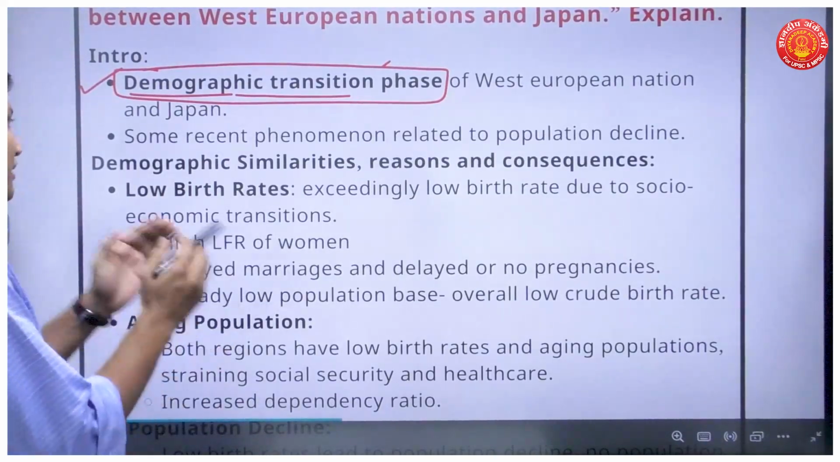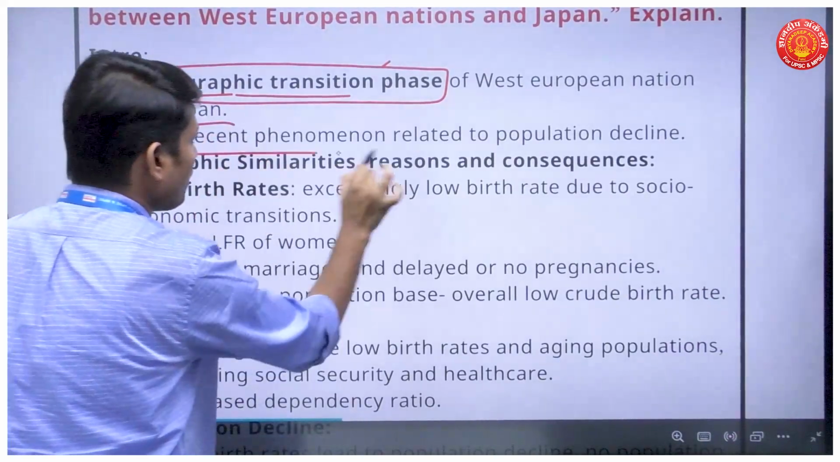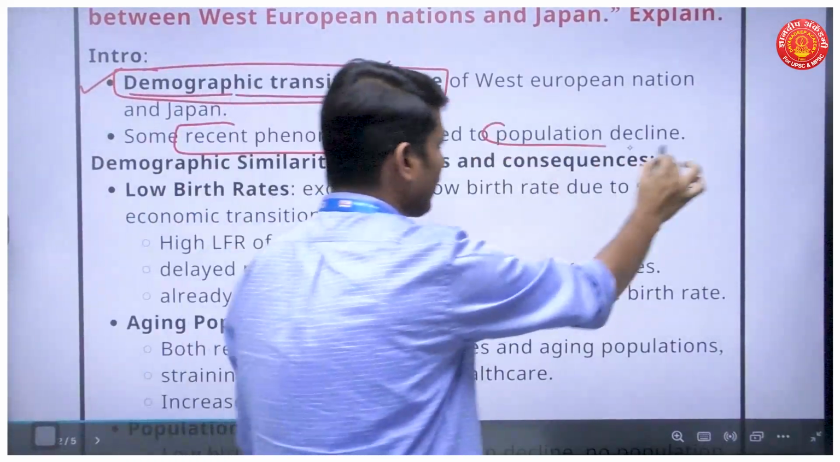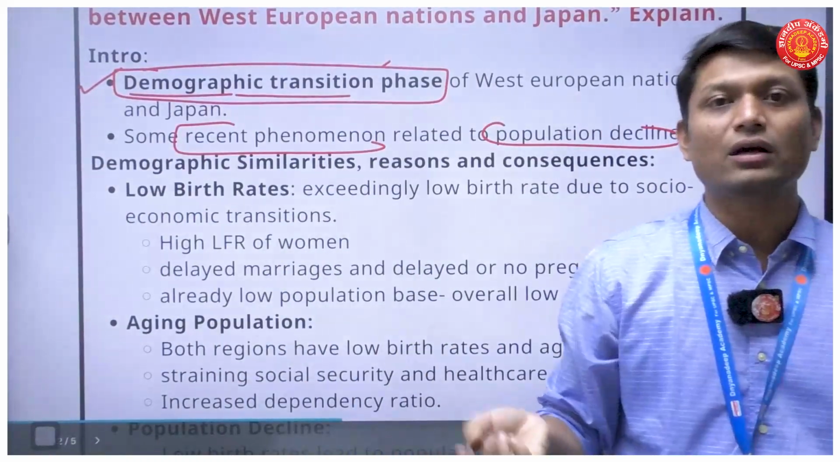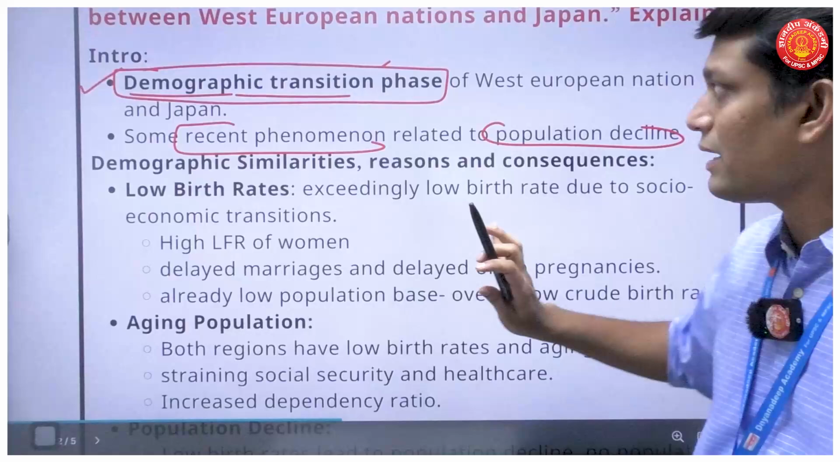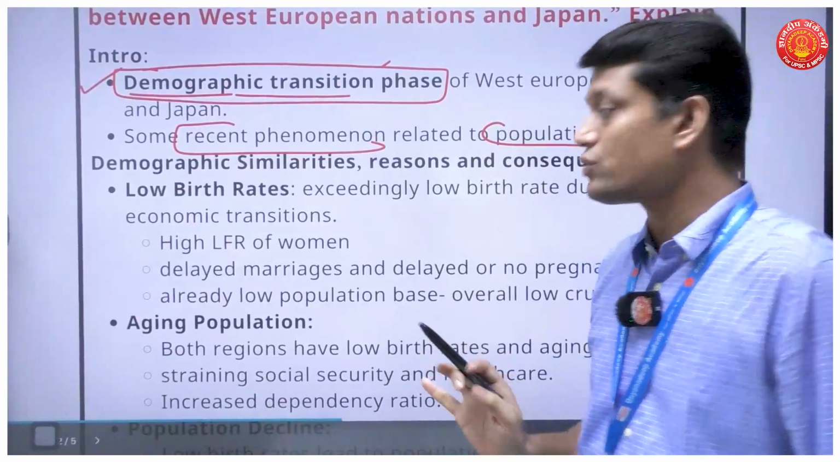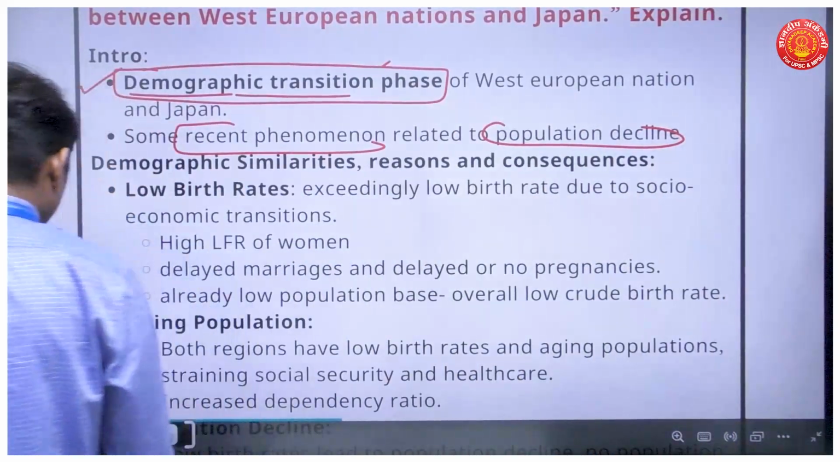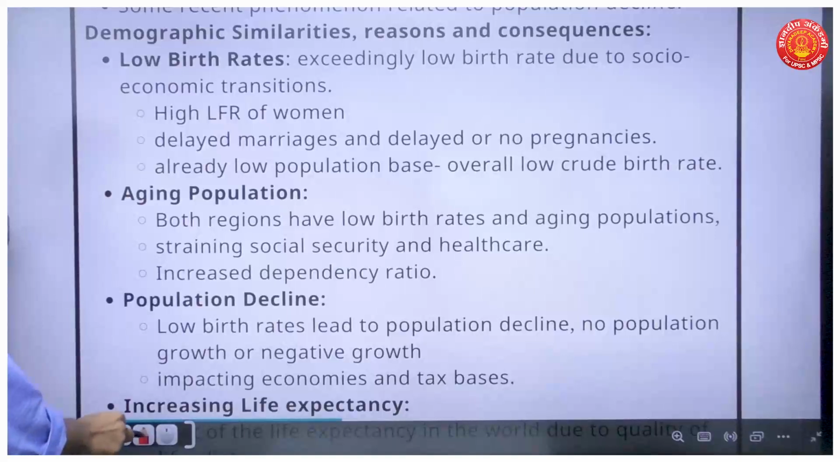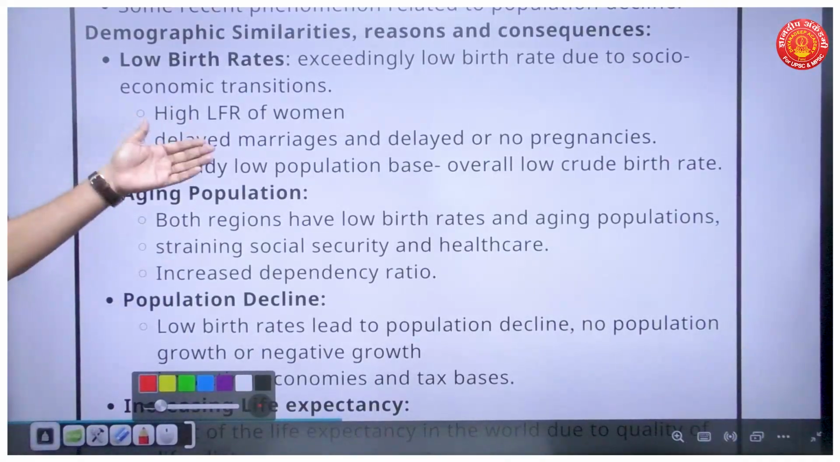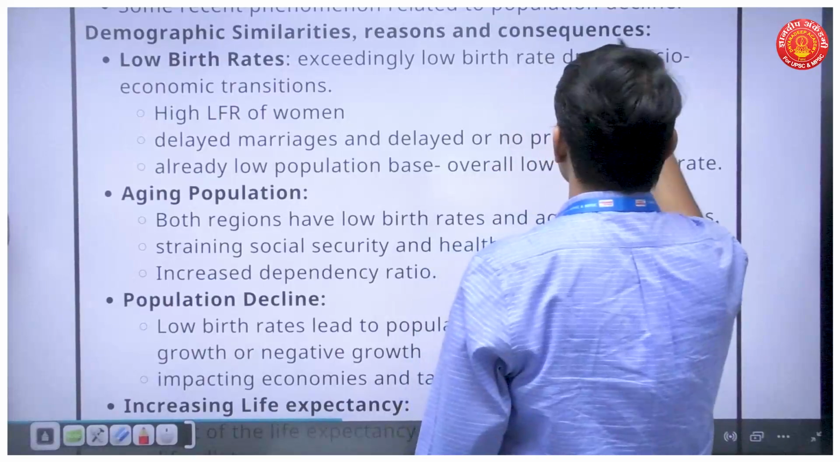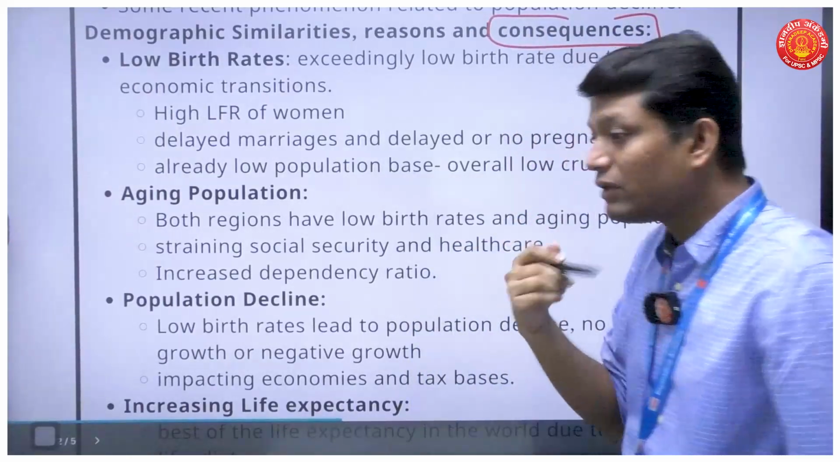Other than that, if you have some recent phenomena related to population decline or any crisis coming out of that, you can also mention that particular fact. So that is also welcome. Okay, so that is about the introduction. I am making a very straightforward introduction. Then when it comes to demographic similarities, reasons and consequences, nobody has asked us for consequences. Fine. So that is where you have to develop this approach.